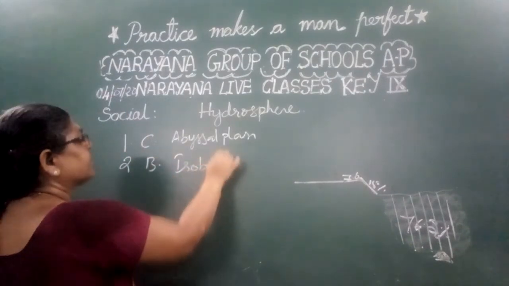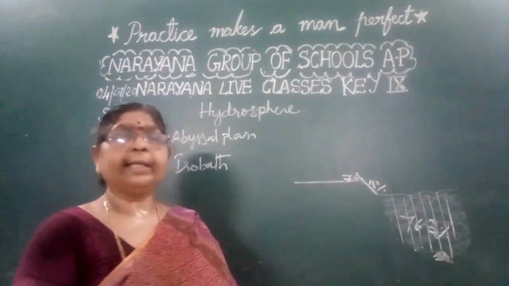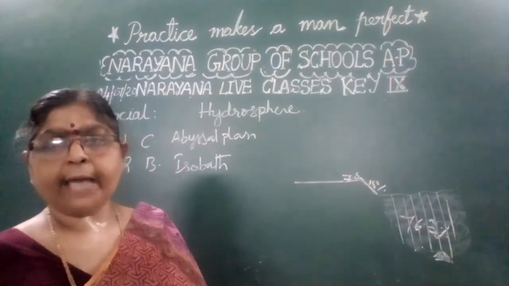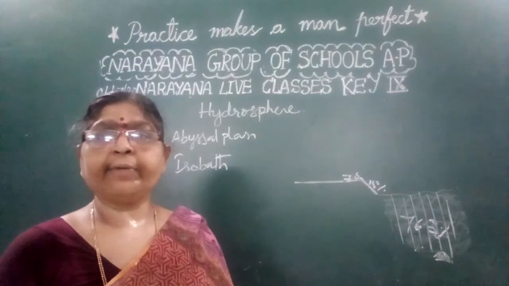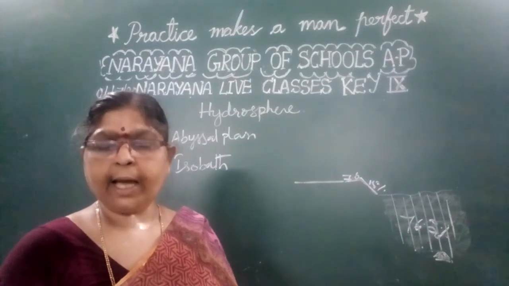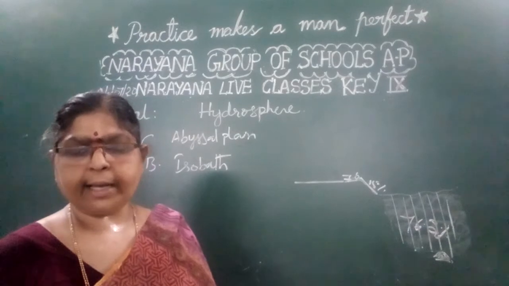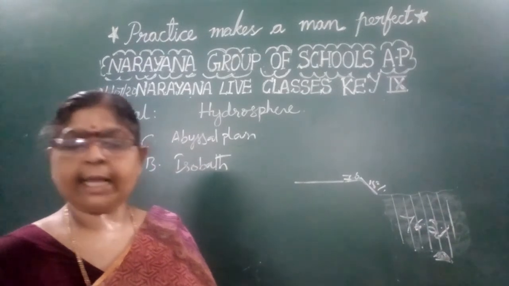And the lines that join the areas having the same amount of salinity are called the isohalines. Isobars connect the areas having the same amount of atmospheric pressure. Okay, isobars, that is only a simple thing. So that is B, isobars is the right answer.